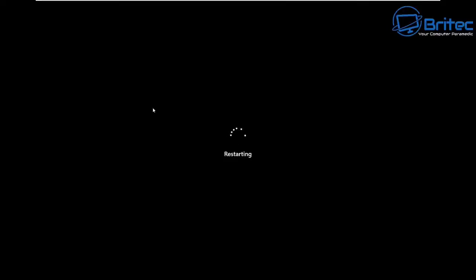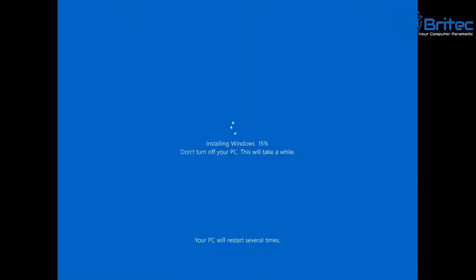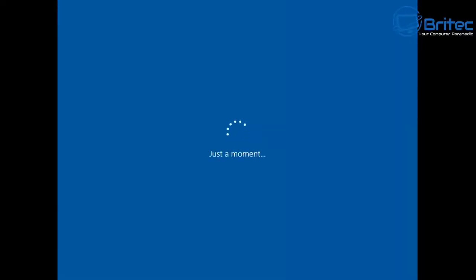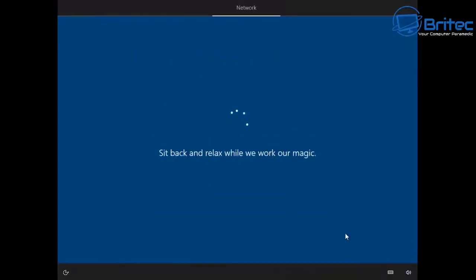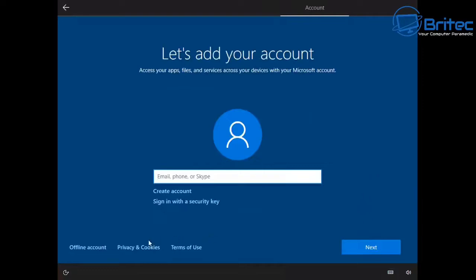So once this is completed, it's going to restart a few times, and you're going to see it boot back up and then restart about 3 or 4 times during the installation process. It's pretty normal. You may see a bit of flashing on the screen, and this is installing drivers and graphics drivers and things like that. It may go small like this, and that's pretty normal, and it's just going to go ahead and install this. I'm speeding this up. And once this is done, we should get to the setup stage where we can set up our account and put our password in and all that sort of stuff.